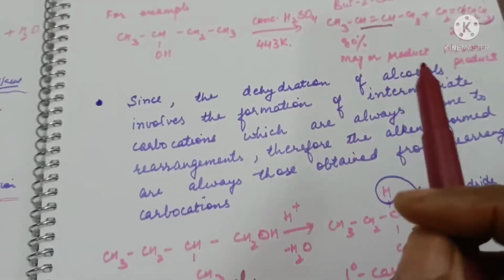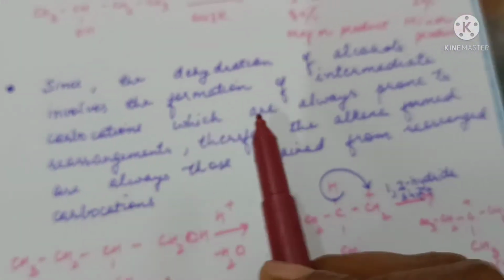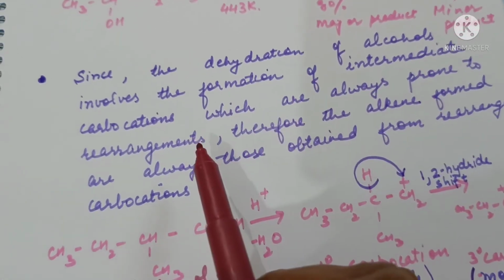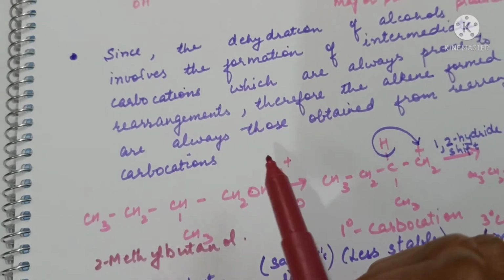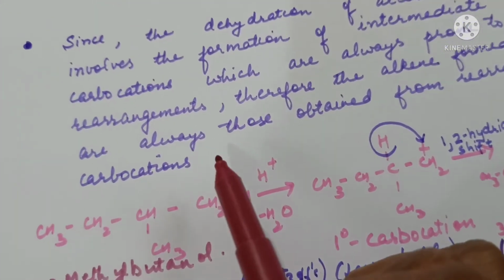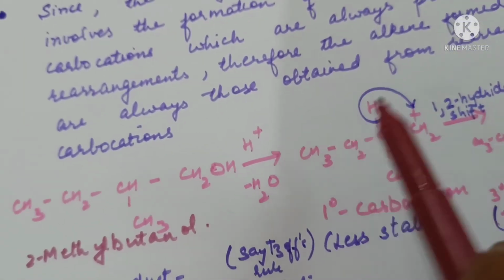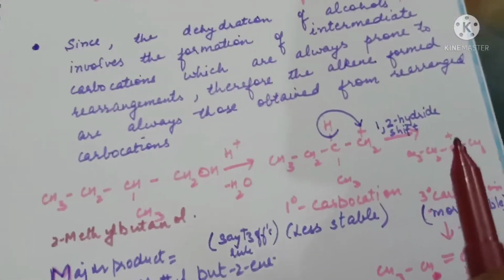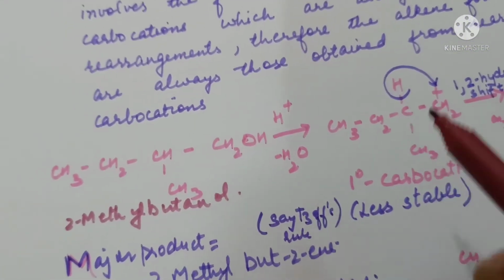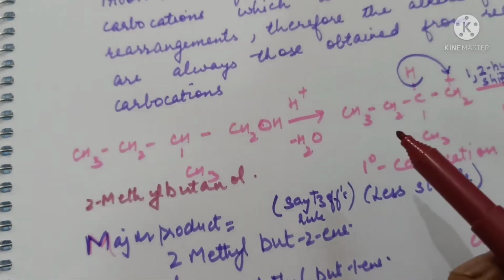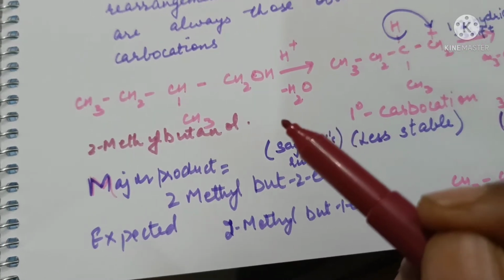Since the dehydration of alcohols involves the formation of intermediate carbocations, which are always prone to rearrangement, the alkenes formed are always those obtained from rearranged carbocations. We know that a tertiary carbocation is more stable than secondary, than primary. So in case a primary carbocation is formed and there is an option of it changing to a more stable secondary or tertiary carbocation, the rearrangement will occur and only then elimination of hydrogen will take place to form alkene.